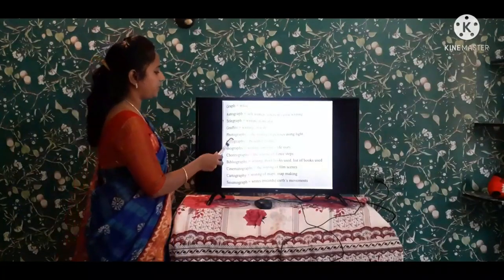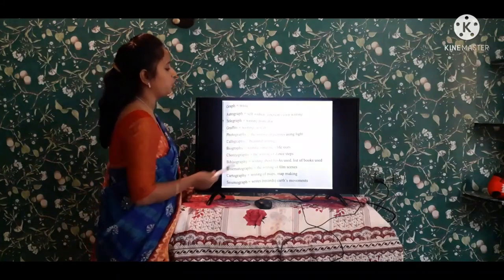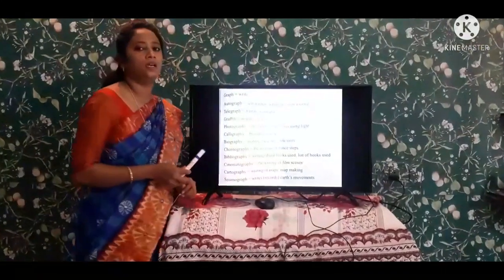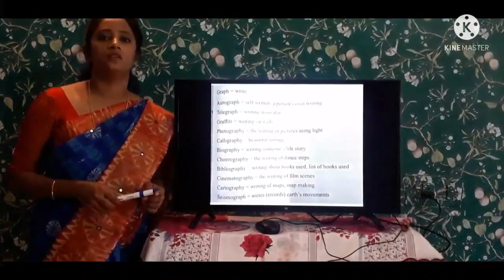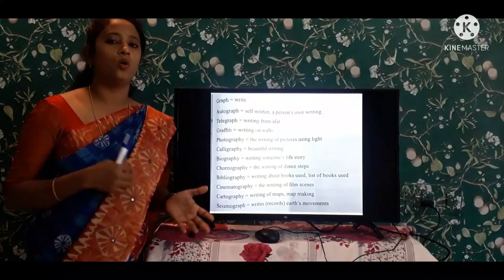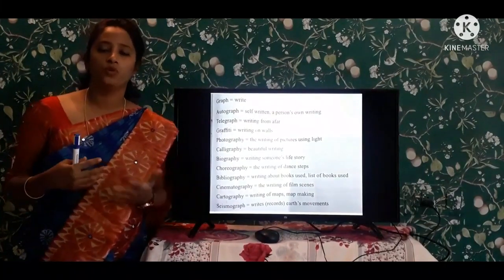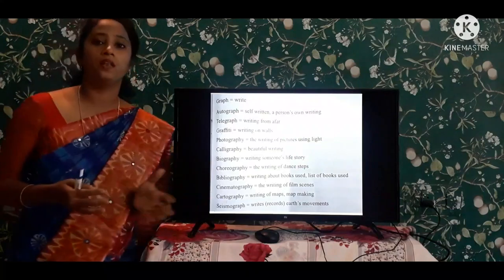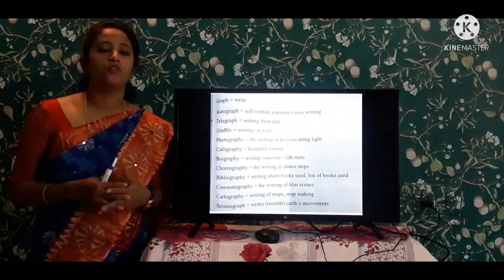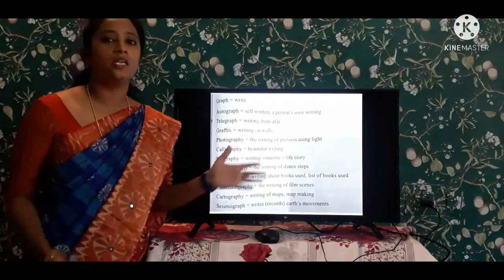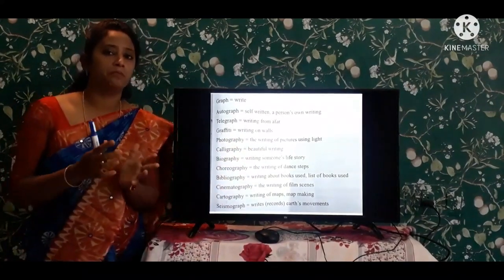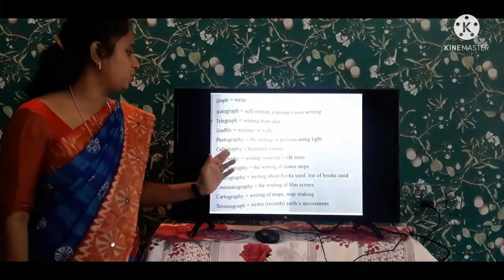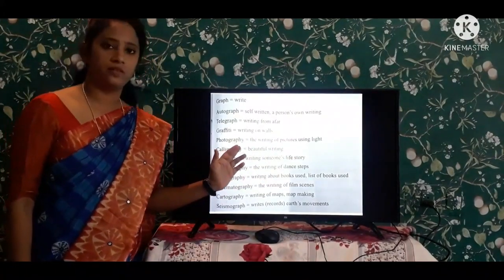Now coming to the next one, photography. Photography is the writing of pictures using light. Nowadays photography is mainly seen in all the marriages, photo events, and everywhere. Many people love photography, right? So photography means taking pictures, collecting pictures by using light. Everybody knows photography, right?